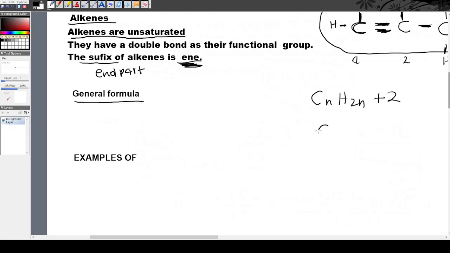Let's say if there are 3 carbon atoms, then the number of hydrogens should be 2 times 3, because in the place of n we have 3. 2 times 3 is 6, plus 2, which gives us 8. So this is an alkane ngoba it follows le general formula.